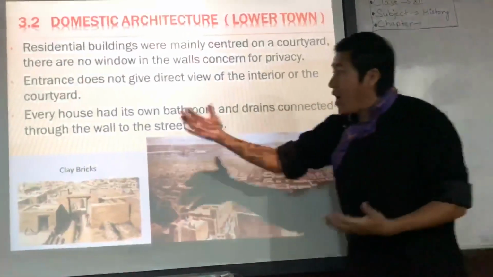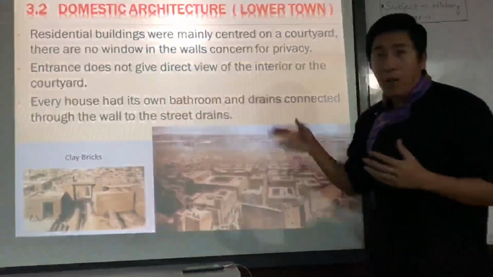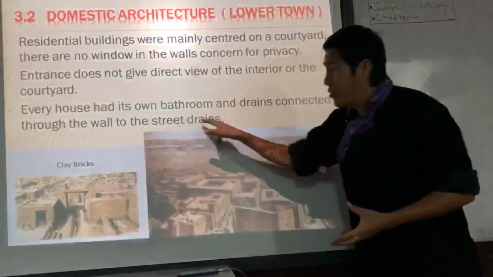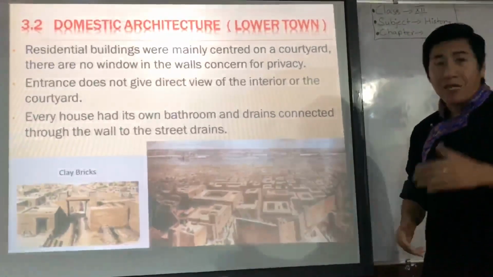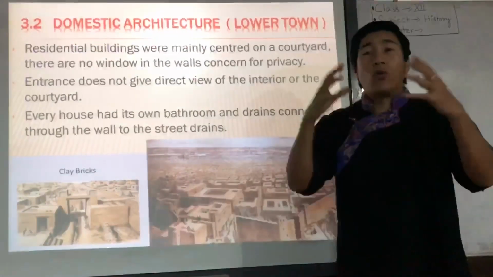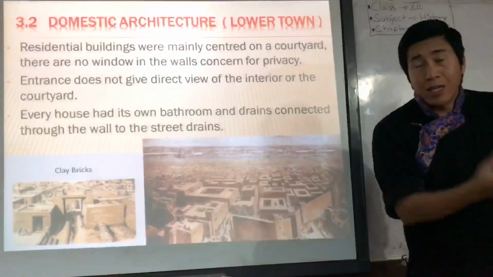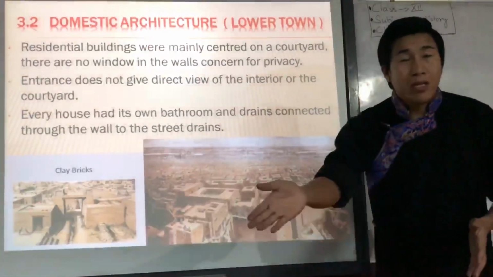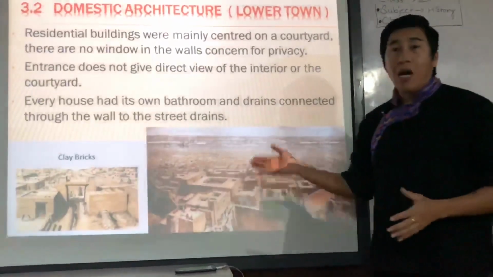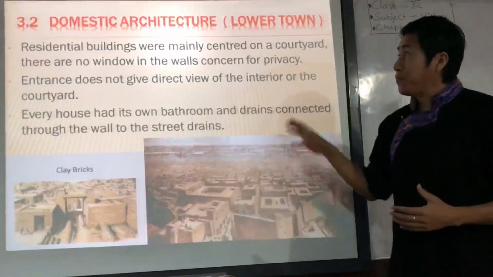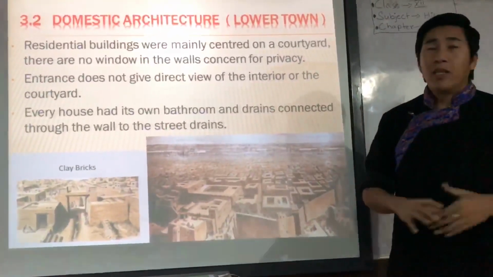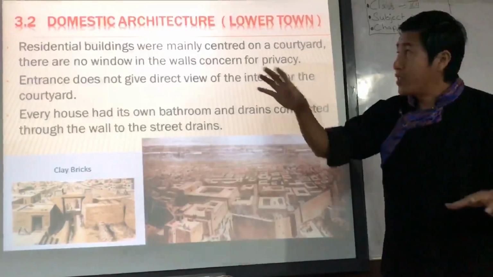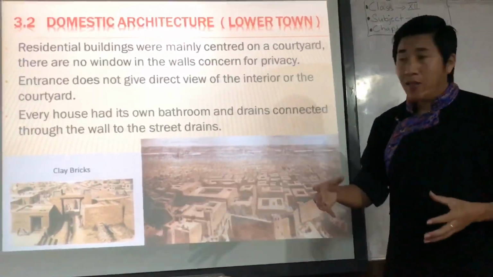Then every house had its own bathroom, and a drain connected through the wall to the street drain. As I have told you before, every house has its own bathroom and its own drain which connected to the main drain on the street. So see how beautifully the planning was done in the ancient Indus civilization. So this is all about the lower town and its domestic architecture.